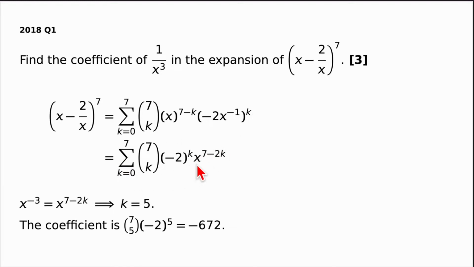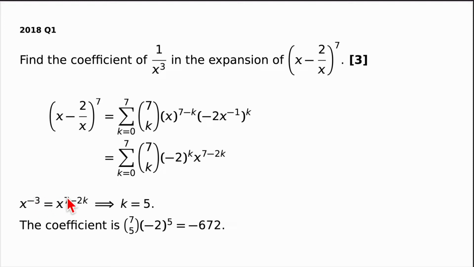This is important because now I have just x to the power of something, and I'm looking for the coefficient, the number in front of x to the power of something. In this case, 1 over x to the power of 3 is the same thing as x to the power of minus 3. So looking at the power here, I want to make that equal to minus 3.